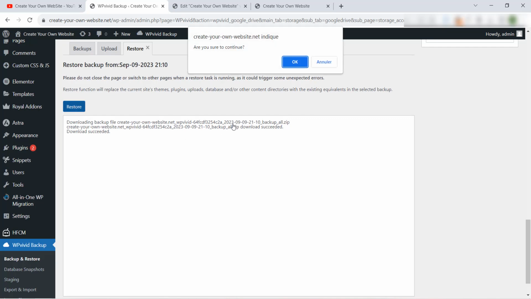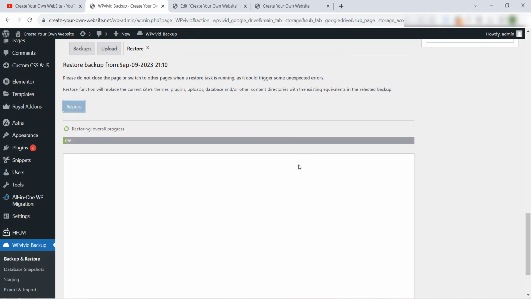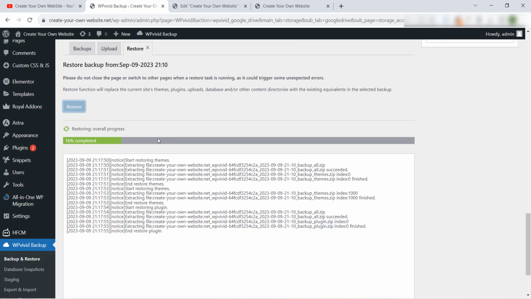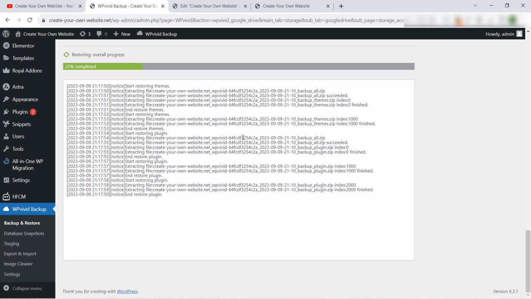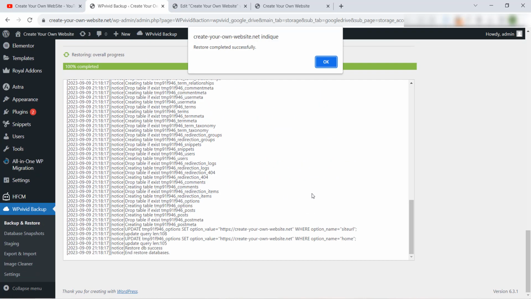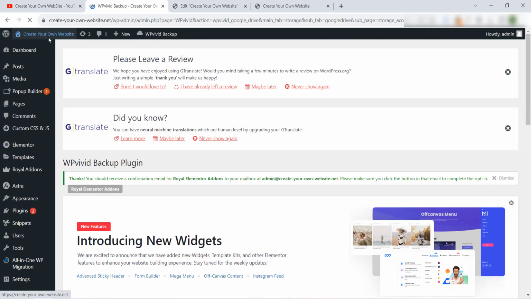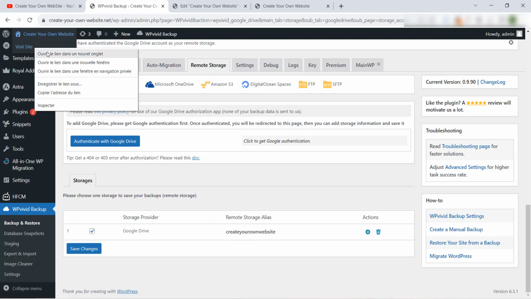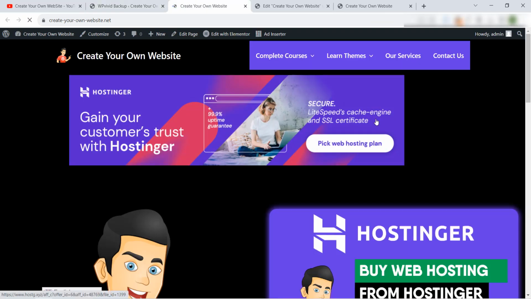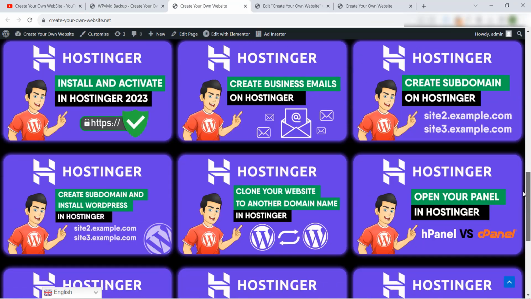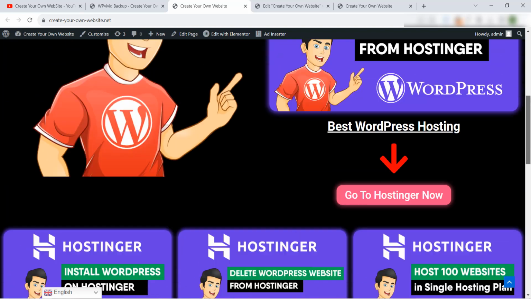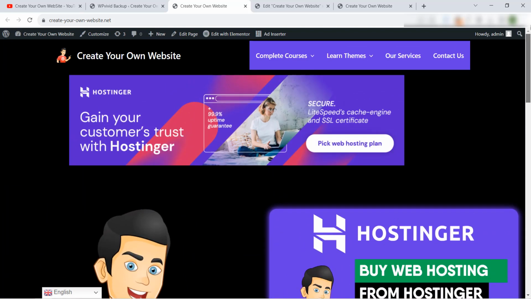Now we click restore and okay. Like we see here my friend, the restoring is started. Okay, let's wait, and it's finished. Like we see here my friend, restore completed successfully. Okay, let's visit our website to see if the restore is good. And like we see here my friend, we have restored our website successfully and we have restored our homepage, okay?